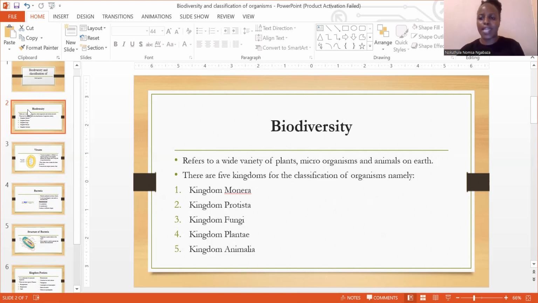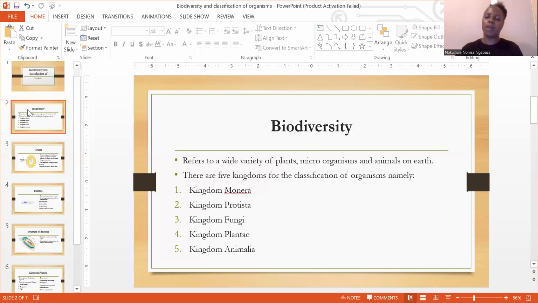When it comes to microorganisms, these are the organisms that we can only see under the use of a microscope. Microorganisms are the organisms that we can only see if they are exposed under a microscope. And then we also have what is called macroorganisms. Macroorganisms are the organisms that we can see using our naked eye.